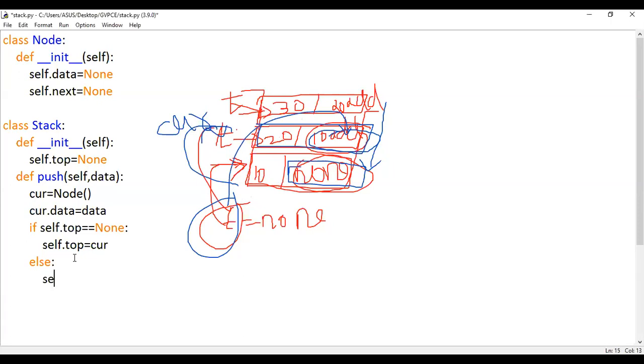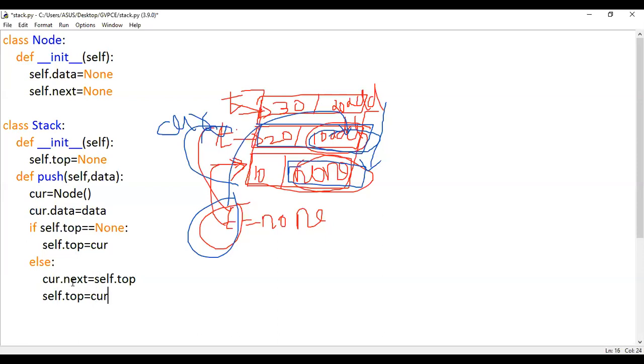Now I'll mention here self dot, okay, should be current, right? So current.next part should be modified with whom? It should be modified with self.top. And after this, what should I do? I should modify my top with the value of current. Guys, got this one? Why am I mentioning two separate steps for push?